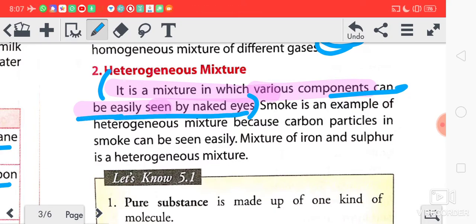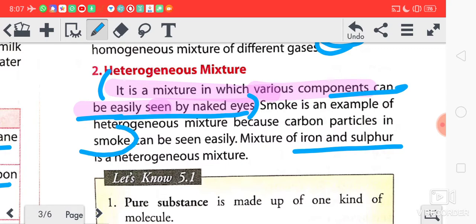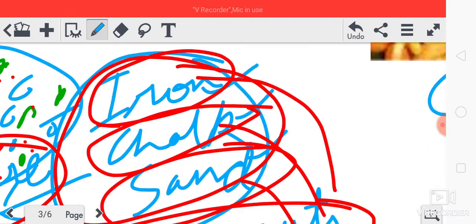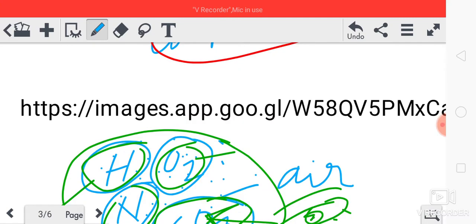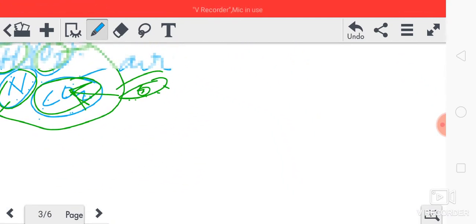So what are the examples? Mixture of iron and sulfur. Then smoke. In smoke you can see the carbon particles, isn't it? Then another example, can you give any other example of heterogeneous mixture?